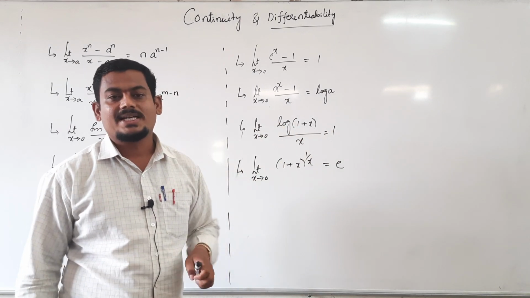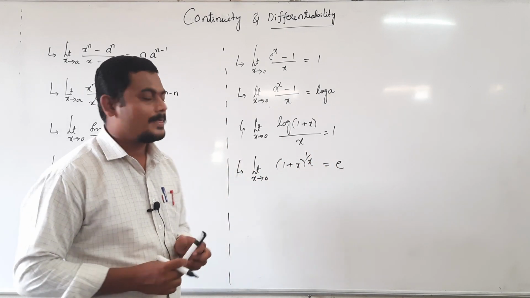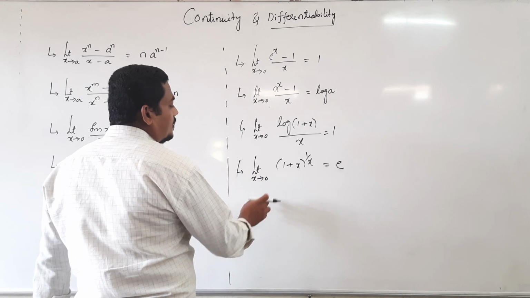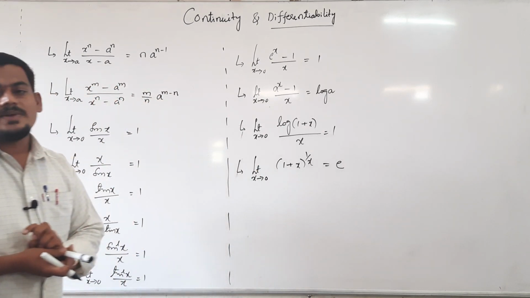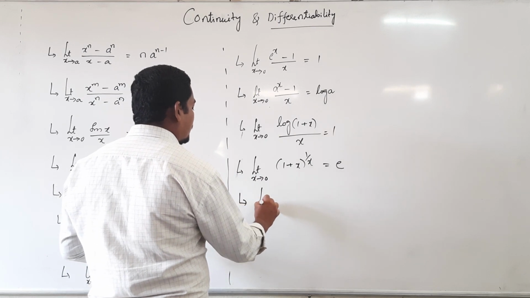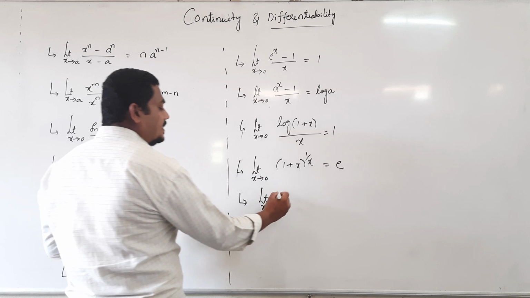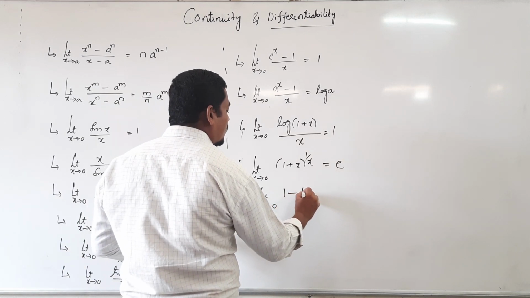Already you know about e. E is one of the standard constants like pi. These are standard limits, and similarly some more standard limits. Just remember these limits as formulas.